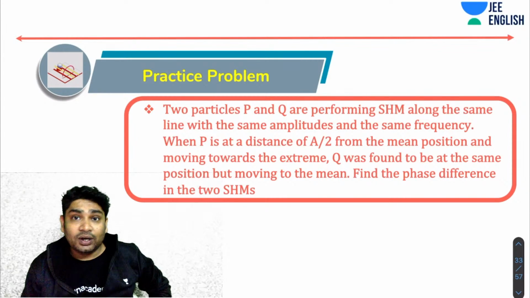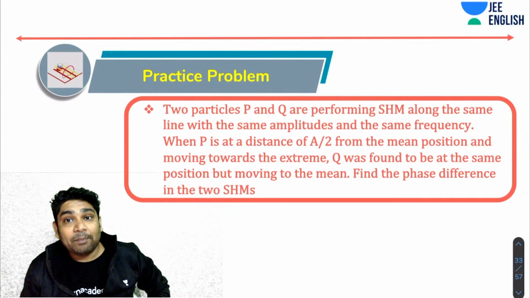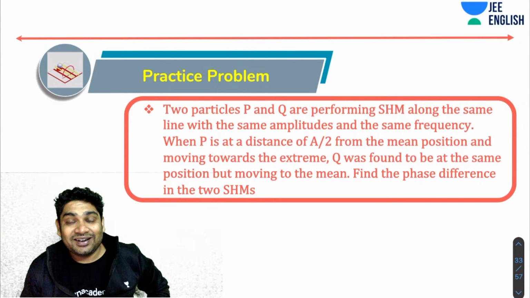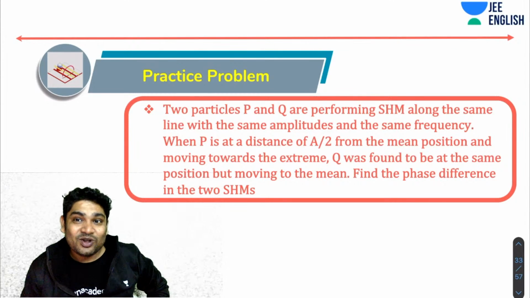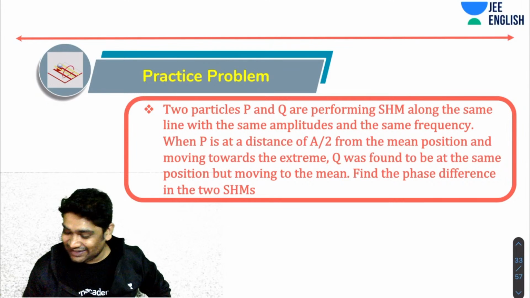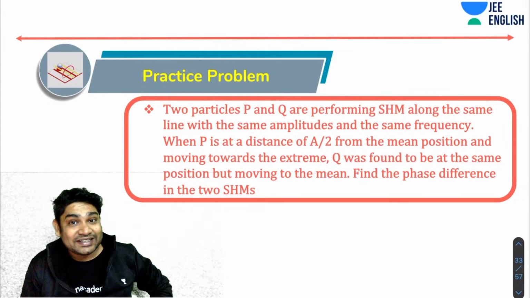Here you've been told two particles P and Q are performing SHM along the same line with the same amplitude and the same frequency. When P is at a distance of a by 2 from the mean position and is moving towards the extreme, Q was found at the same position but moving towards the mean. Find the phase difference between the two SHMs. Okay, so do this. Hurry up. What will be the phase difference between the two SHMs?